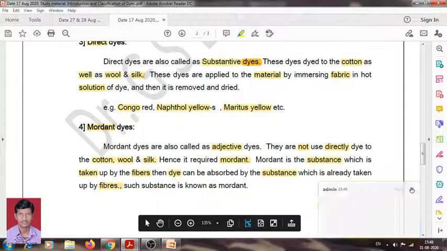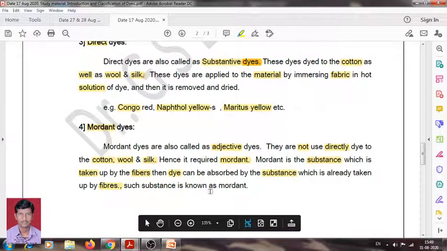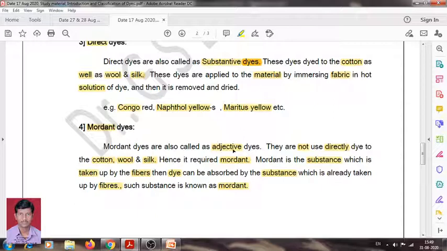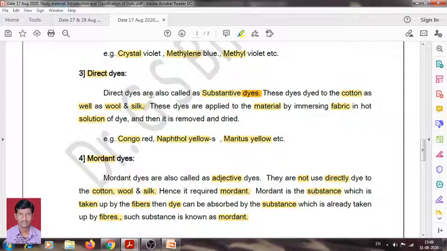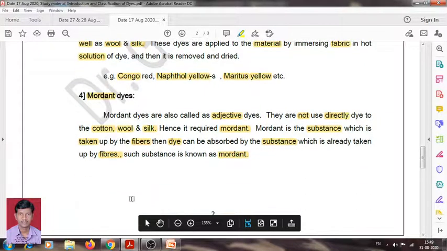First of all we have to apply the mordant, and after that it will absorb any other dye. Therefore, such a substance is known as mordant dye. These are called adjective dyes, and they are not directly used, but direct dyes can be used directly. This is the difference between direct dye and mordant dye.